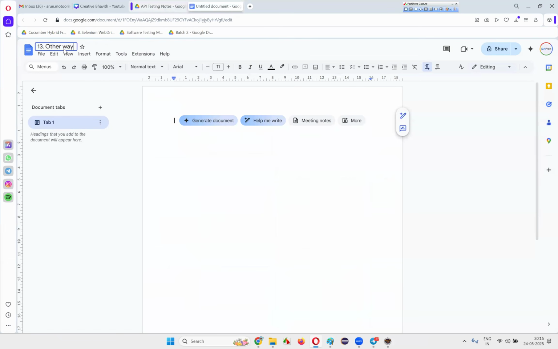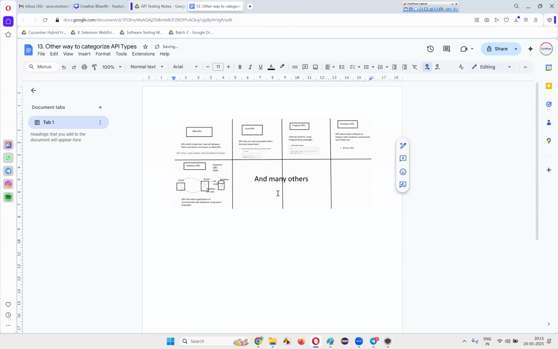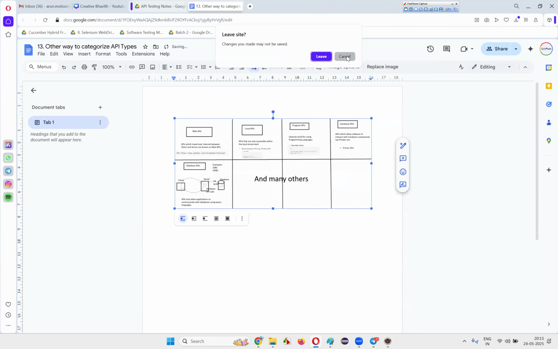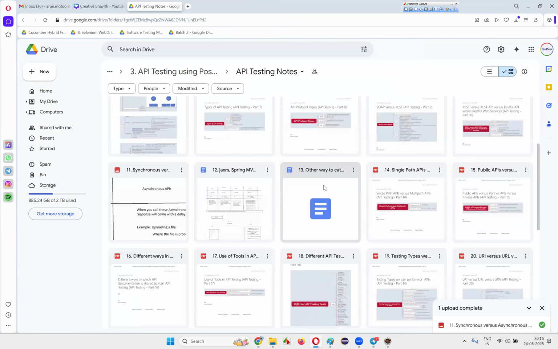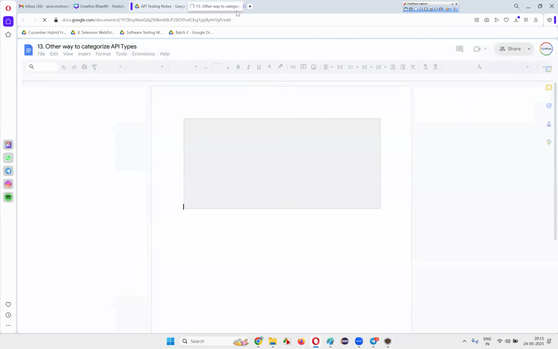Other way to categorize API types. And this is the one. This image is the one. That's the answer for that. So this is also done. It's done or not? Okay, done. If I open this, the image should come. Then it is okay. Yeah, it's okay.